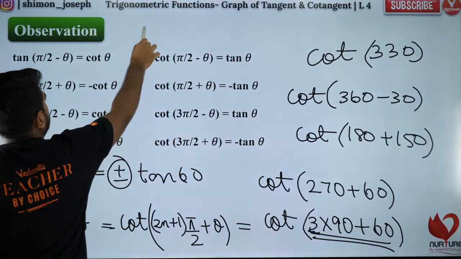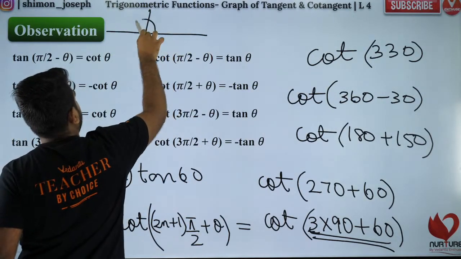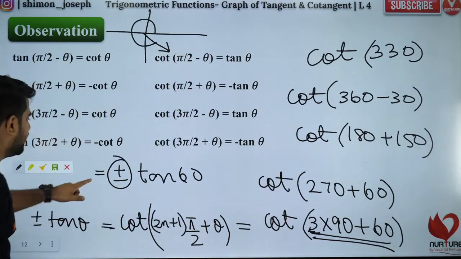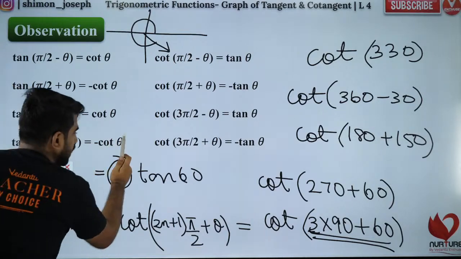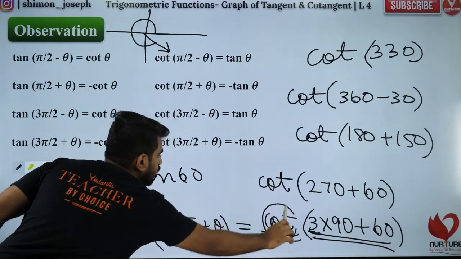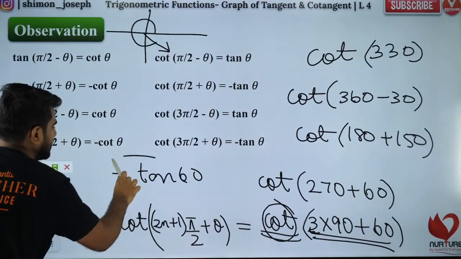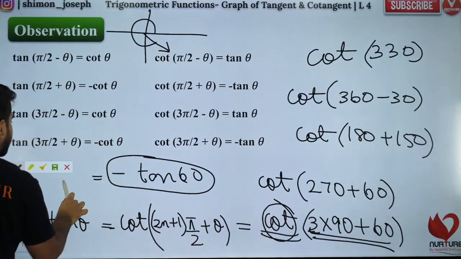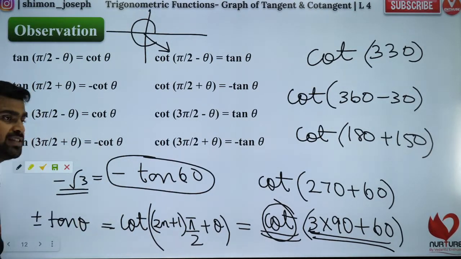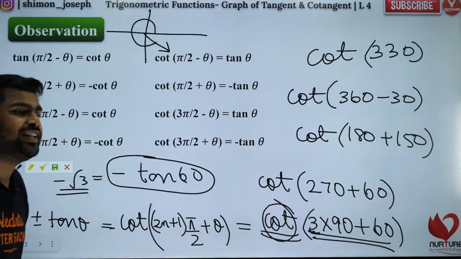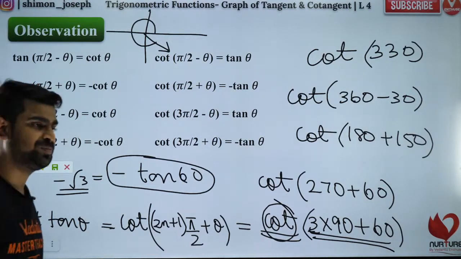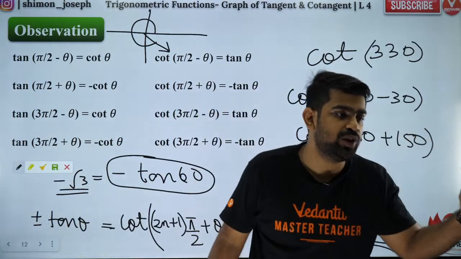So where does it lie? It lies in the fourth quadrant. So in the fourth quadrant, will it be plus or minus? It will be minus because you have to look for cot, and in cot, fourth quadrant is minus. So I'll put minus tan 60. So is the answer minus root 3? Did I get the same answer? Was it beautiful?